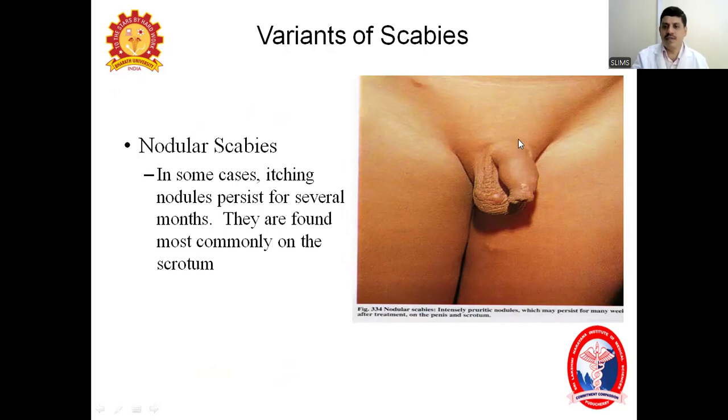Coming to the other variants of scabies, meaning other presentations: nodular scabies. We already told that in some cases itchy nodules will persist for several months. Even after treatment, these nodules will stay for many months because these are a hypersensitivity reaction of the body to the mite and its products. Sometimes this will stay for weeks and months together. Most commonly, these papules and nodules are seen in the genital area, like the scrotum and the penile shaft. In this picture, you can see nodules over the scrotum and also the penile shaft. This is about nodular scabies.